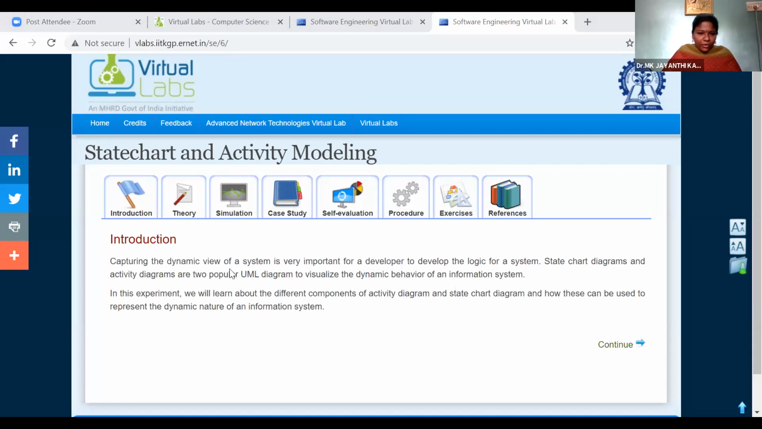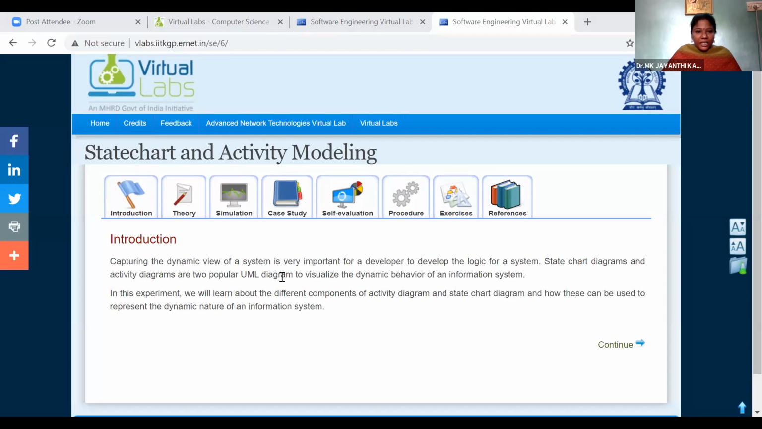So in dynamic modeling, if you want to go for dynamic modeling of your system, we need to go for state chart diagrams and activity diagrams. In yesterday's class itself, in the theory part, we discussed that state chart diagrams will show the external behavior of your systems. So that will show the runtime behavior, that is, the dynamic behavior of your system.